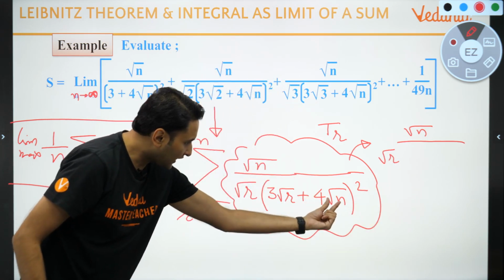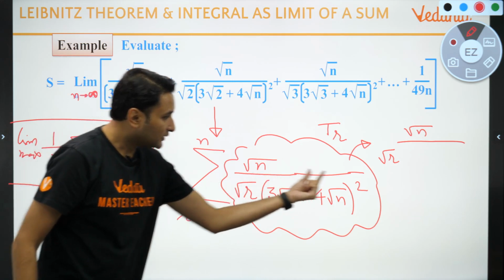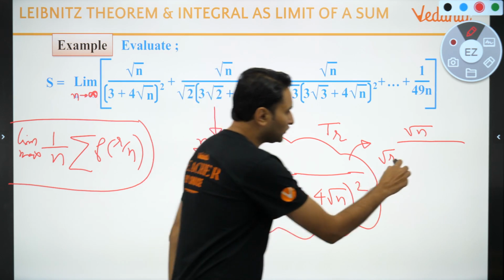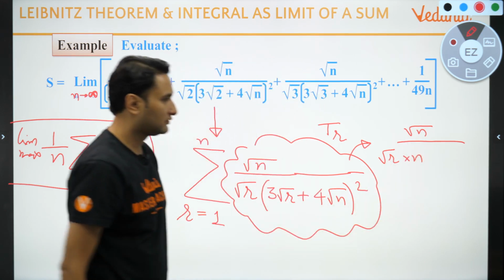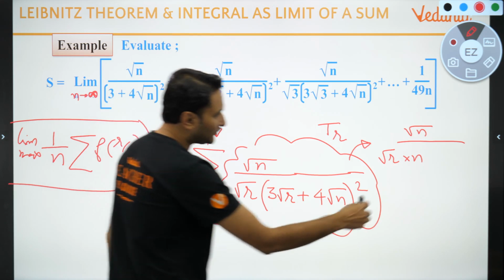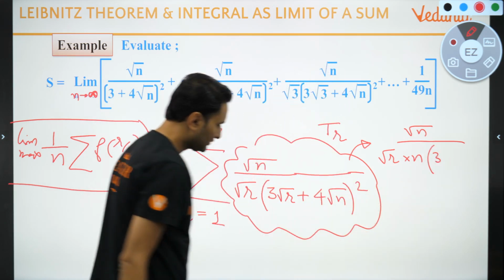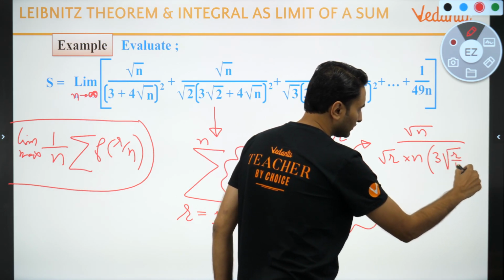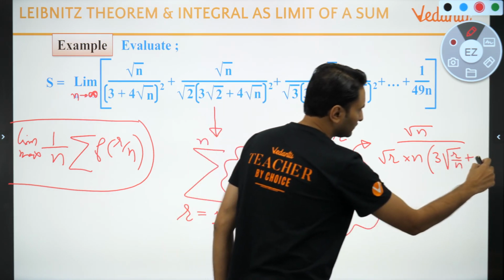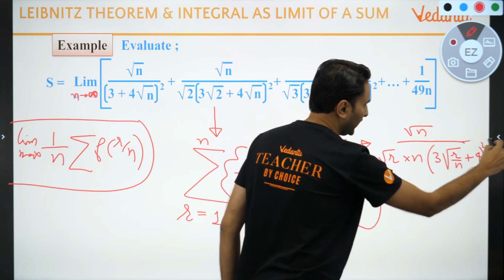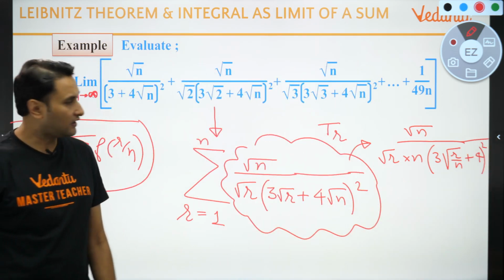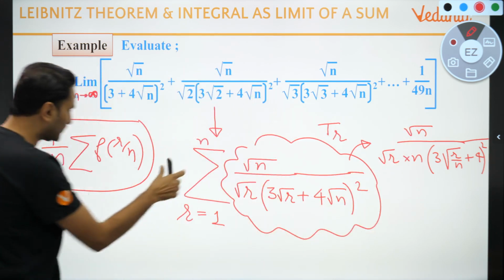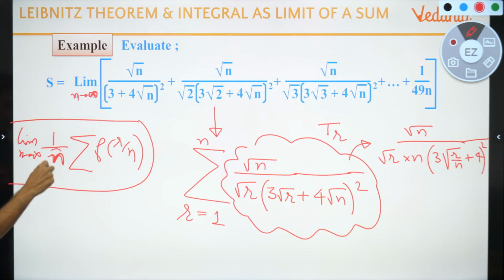When I take root n common outside from the bracket, because it is a square, root n का square बच्चों कितना हो जाएगा? n. So it will come out as n, right? And what will be left inside will be 3 root of r upon n plus 4 whole square. Agree? Now take this n outside, that will become this n.